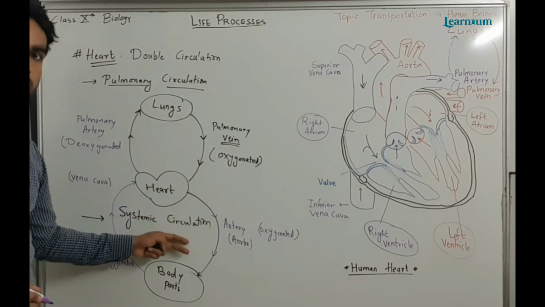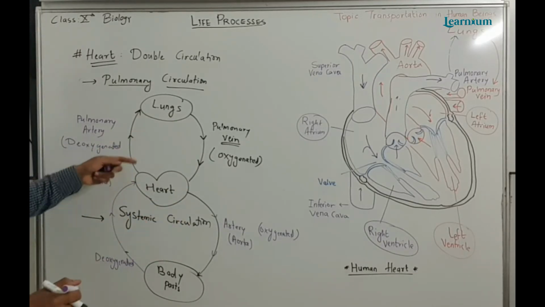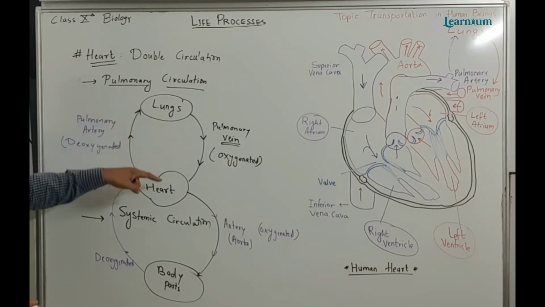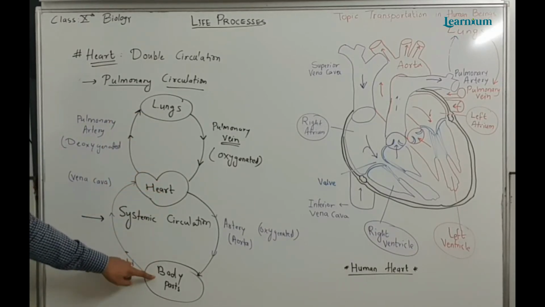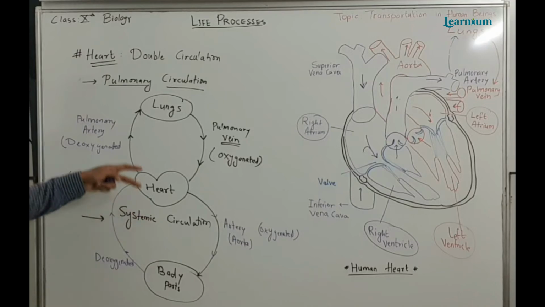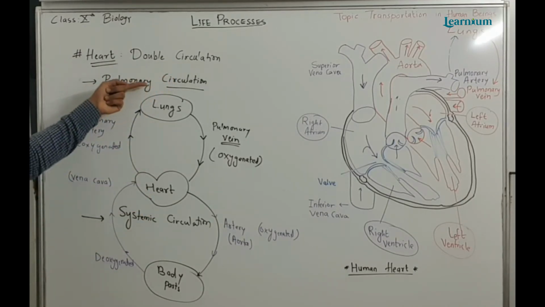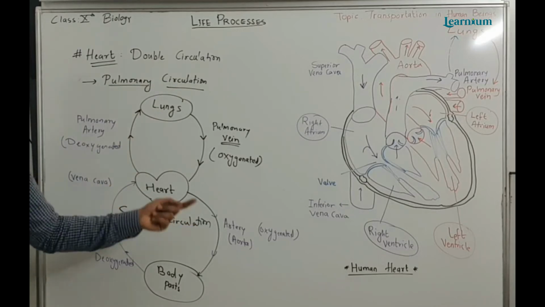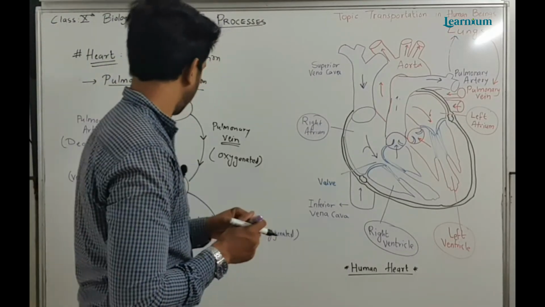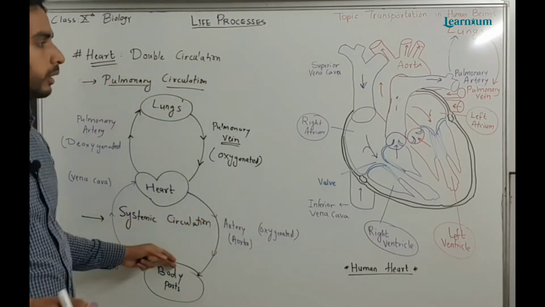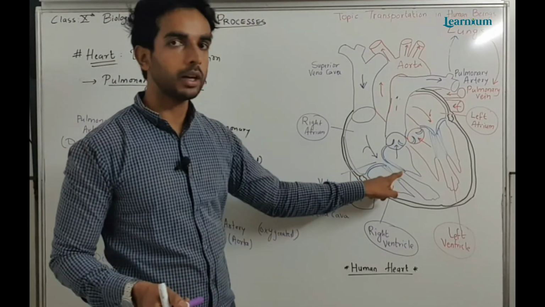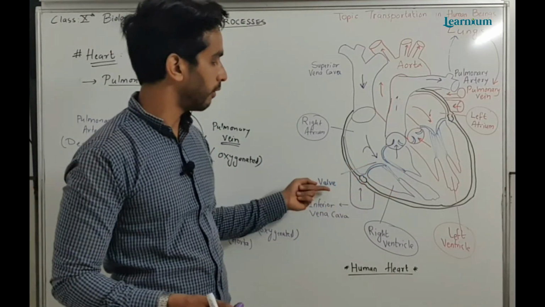So the circulation is occurring twice, first between lungs and heart, and second between heart and body. These two types of circulation are known as double circulation. First is pulmonary circulation and second is systemic circulation. After that, some special structures are present in our heart, that is valves.